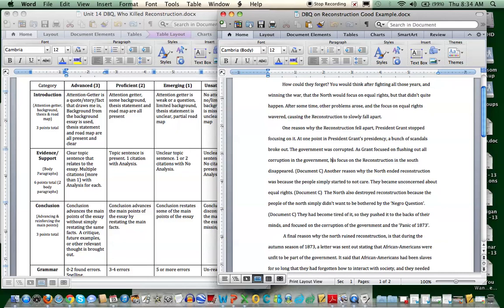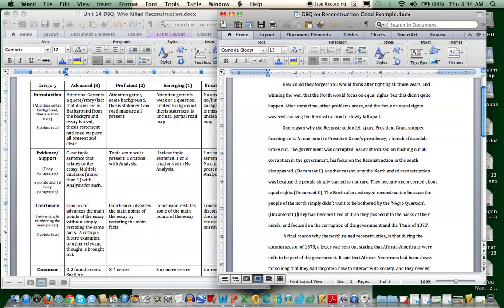Another reason why the North ended Reconstruction was because people simply started to not care. They became unconcerned about equal rights. So document C. Again, they're quoting from the same document, but one talks about how Grant didn't focus on it anymore, and then people just becoming unconcerned about equal rights. So these are two citations, and I would give this person multiple citations because it's not the exact same thing. The North also destroyed Reconstruction because people of the North simply didn't want to be bothered by the Negro question.